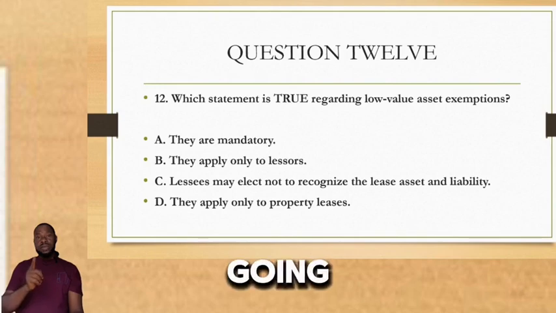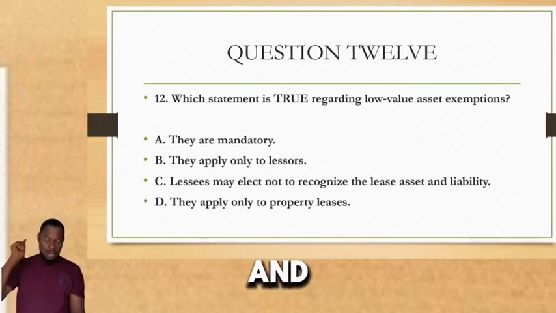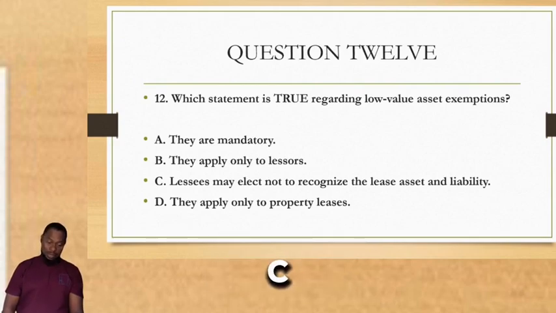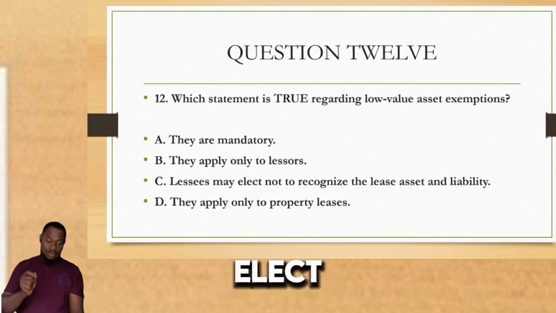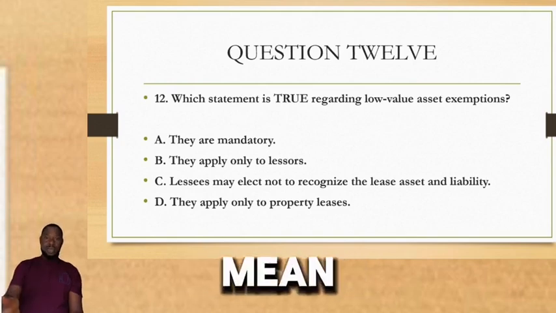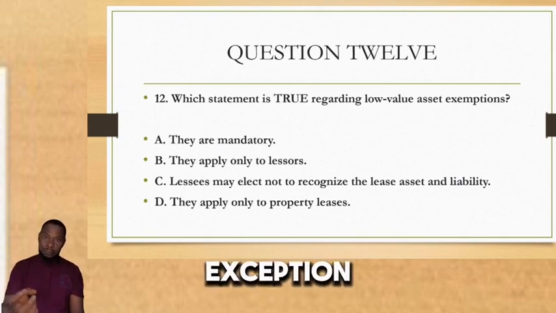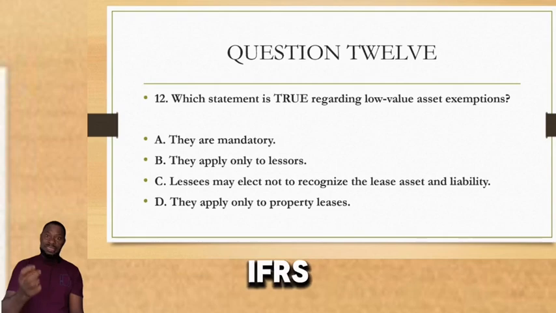Going, and gone. Yes, the correct answer is C. Lessees may elect not to recognize the lease asset and liability. What does this mean? It means that this is an exception under IFRS 16.